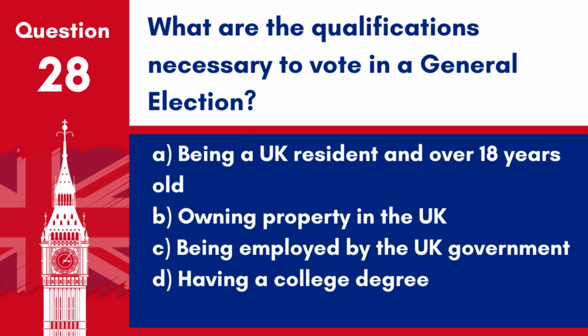Question 28. What are the qualifications necessary to vote in a general election? A. Being a UK resident and over 18 years old. B. Owning property in the UK. C. Being employed by the UK government. D. Having a college degree. Answer A. Being a UK resident and over 18 years old. Eligible voters must be residents and at least 18 years old to vote in general elections.